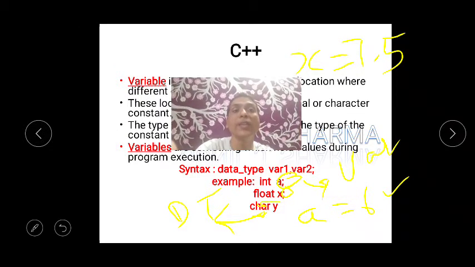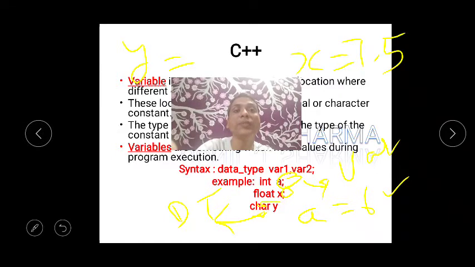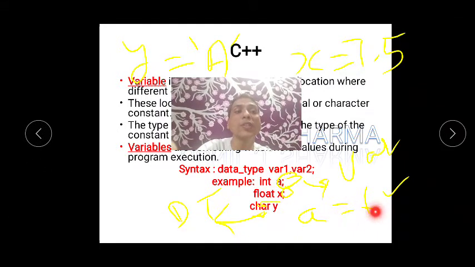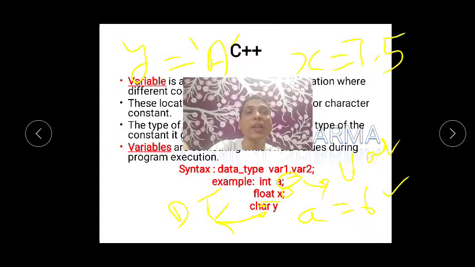And for characters, for example, y is a variable here. Characters are mostly written in single quotes, remember that. Suppose I want to write a, so this becomes a character. Remember that this is an integer variable, so a is equal to 6. I have just written it; you will be wondering where 6, 7.5 and a arrive from. I just took an example.